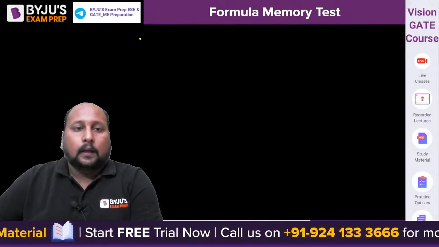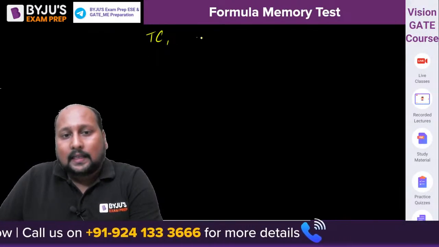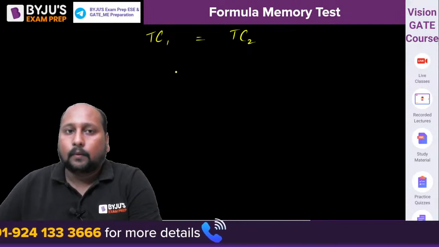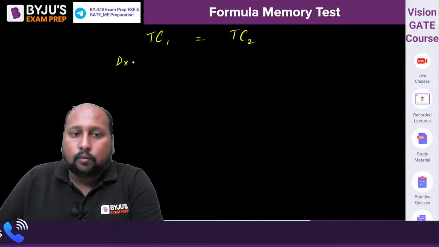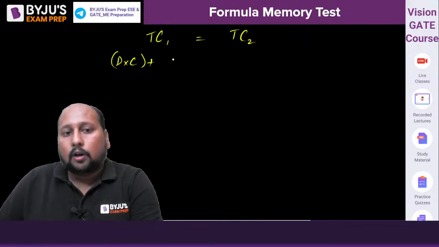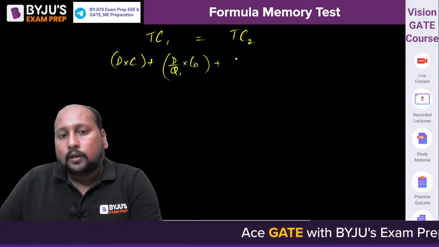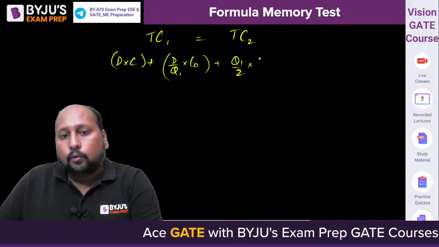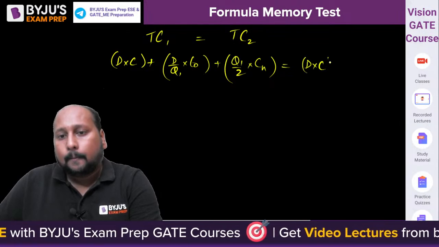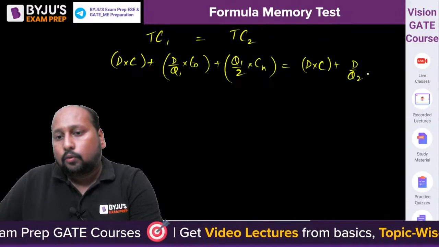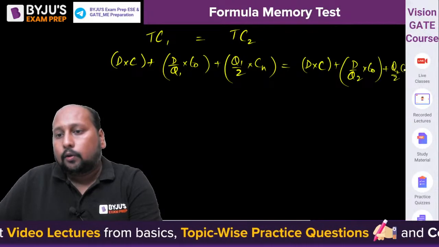कैसे? देखो, they are saying that the total cost for product number 1 is equal to the total cost for product number 2. What is total cost? We have your purchase cost, that is D into C, plus the ordering cost, that is D by Q1 into CO, plus the holding cost, that is Q1 by 2 into CH, is equal to D into C plus D by Q2 into CO plus Q2 by 2 into CH, right?